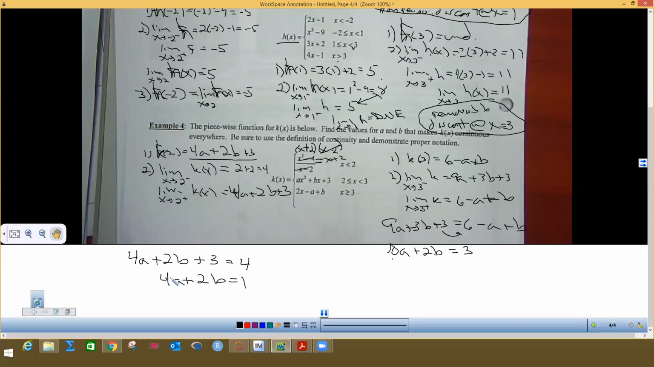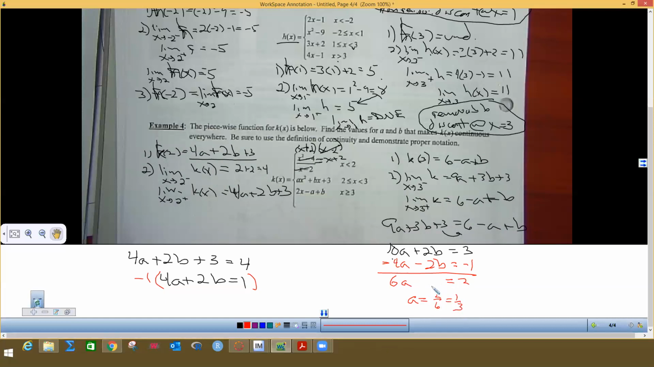Okay, so I'm going to multiply this row over here by negative 1 because I can see the b should cancel. So I get negative 4a minus 2b equals negative 1, which gives me 6a equals 2. So a is going to equal 2 over 6, which is 1/3.